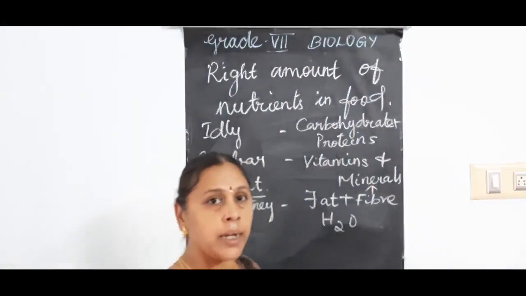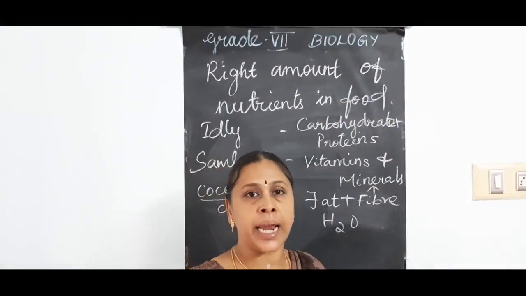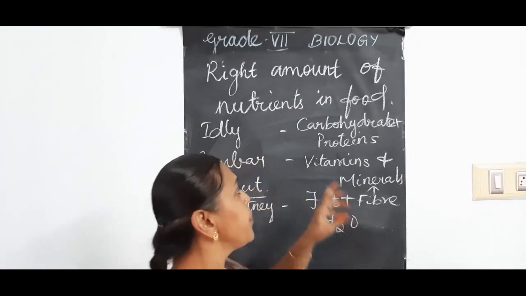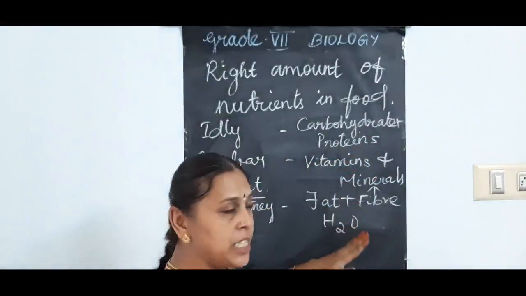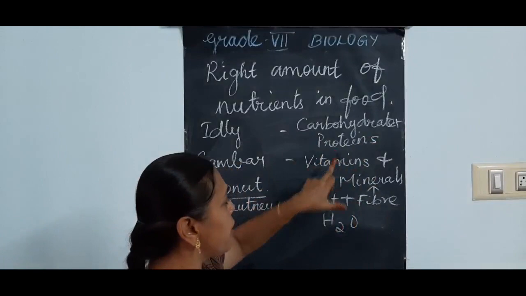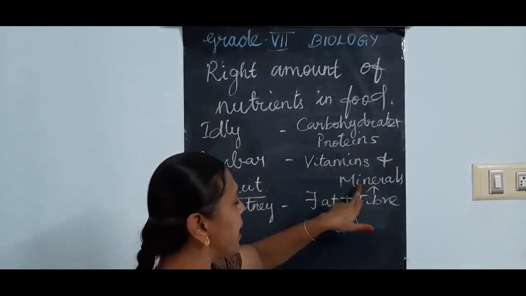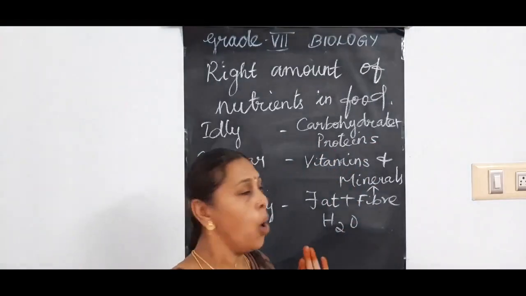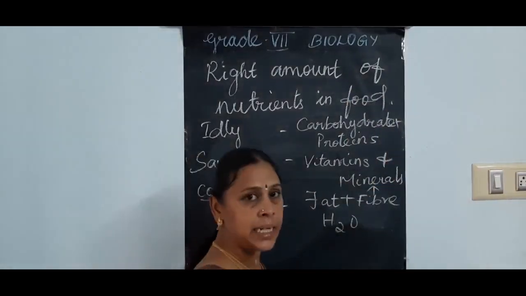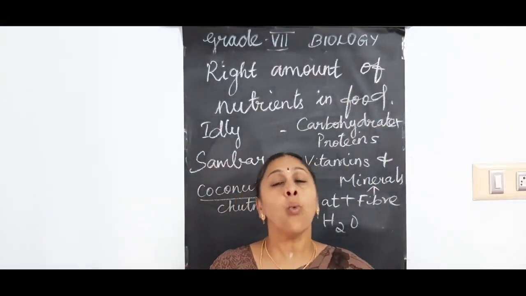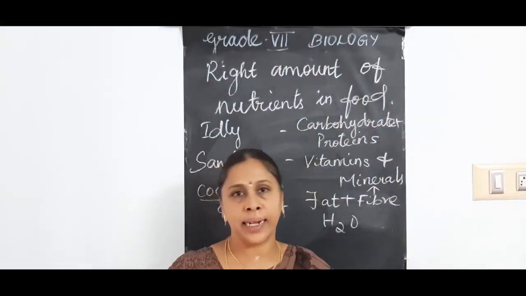So now you check whether you ate a balanced diet or not for your breakfast. Are all nutrients present? Carbohydrates, proteins, fats, vitamins, minerals, roughage, water. All the 6 nutrients are present in the food. So what you ate is called a balanced diet.